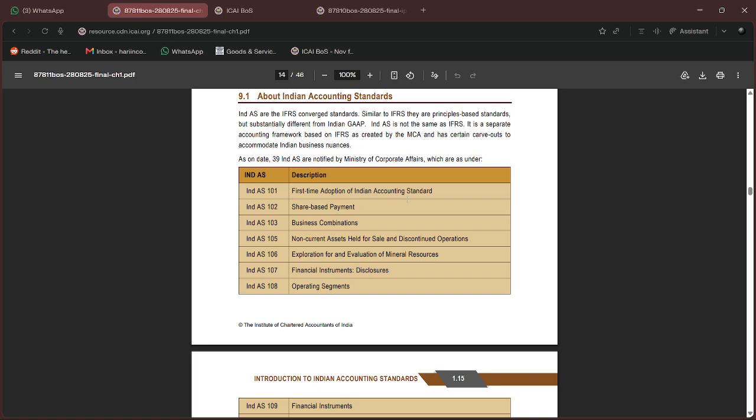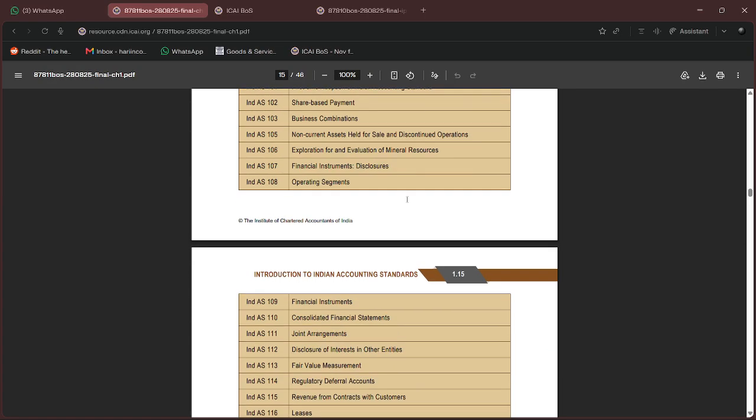So IndAS 104 is nothing. Okay. IndAS 105, non-current assets held for sale in discontinued operations. IndAS 106, exploration for and evaluation of mineral resources. IndAS 107, financial instruments disclosures. And IndAS 108 is operating segments.